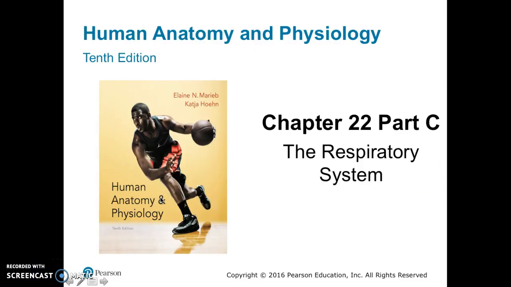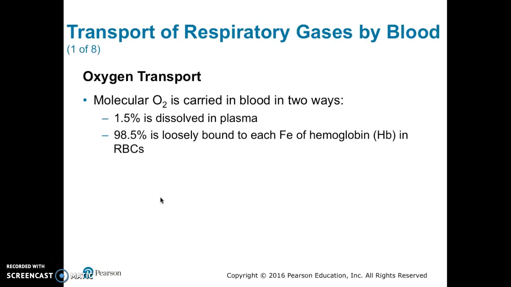Welcome. Chapter 22C continues our discussion of respiratory physiology. We are discussing the transport of respiratory gases by the blood, beginning with oxygen transport. Molecular oxygen is carried by the blood in two ways.